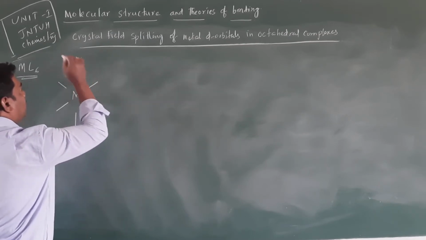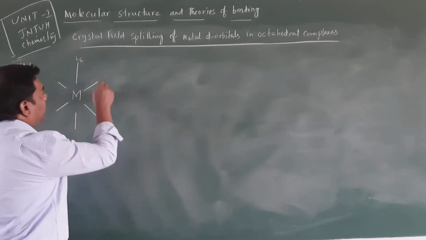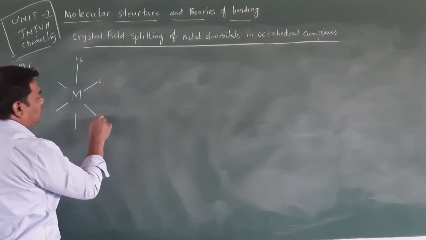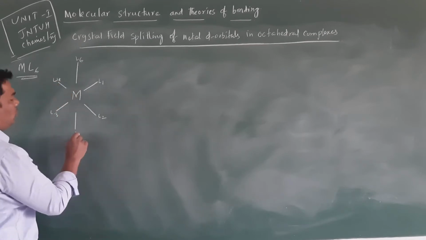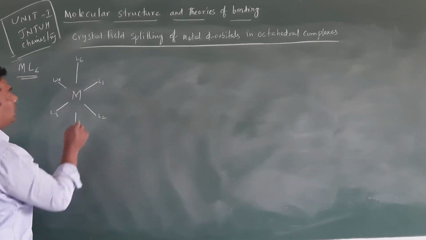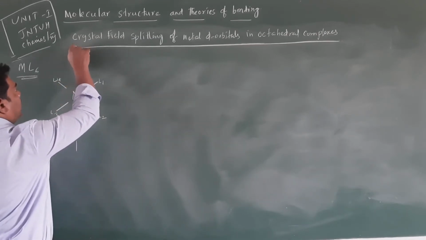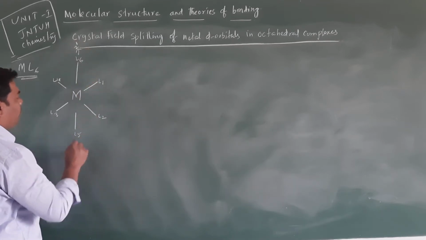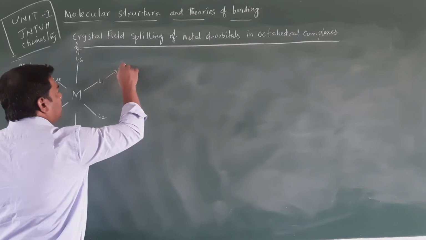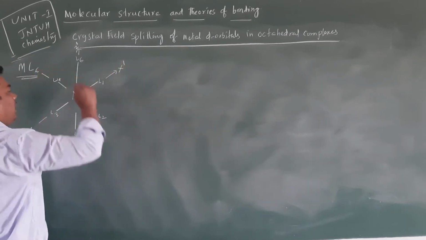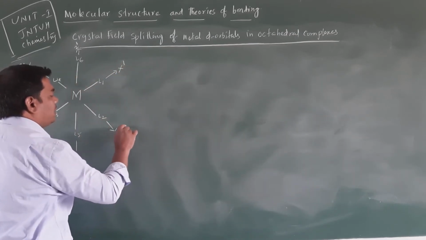You can assume L1, L2, L3, L4, L5, L6. This is Z', this is Z, this is X, X', Y, Y'.